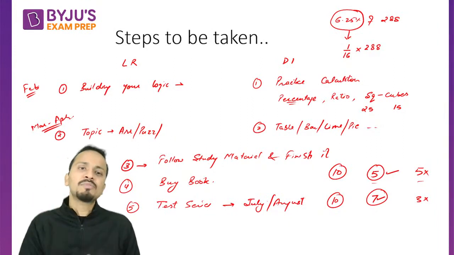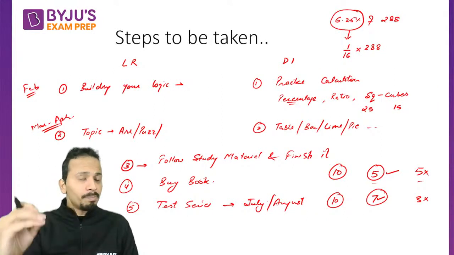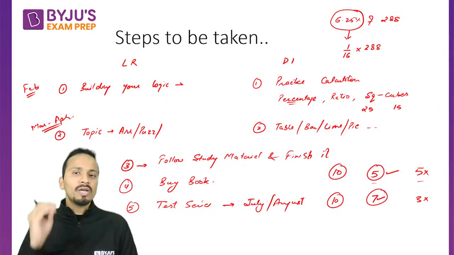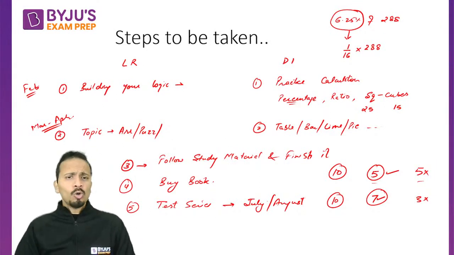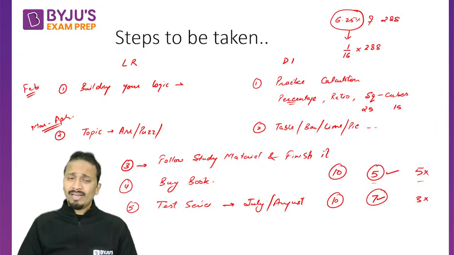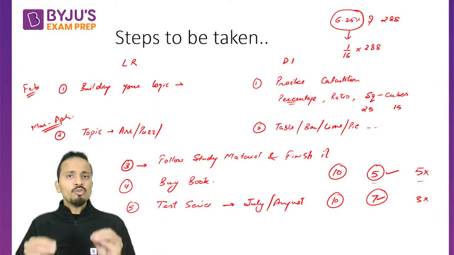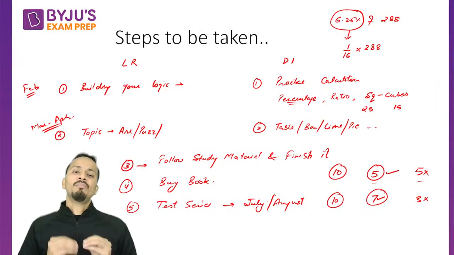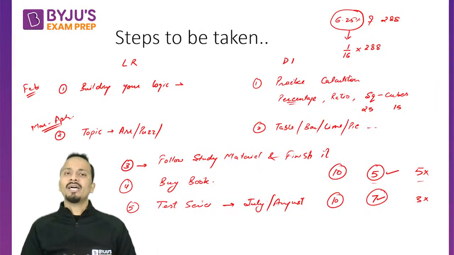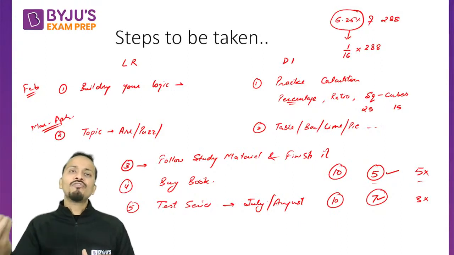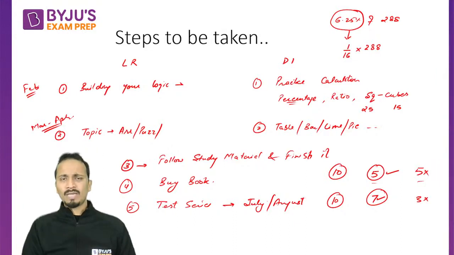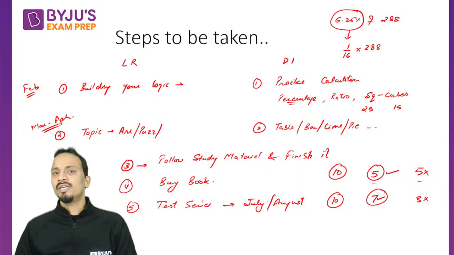So these are different steps I need to take properly, step by step, in order to get a good percentile. I advise all of you, don't start with any book right now. Like Arun Sharma, it's a wonderful book, but we need to first of all work on our basics before we take up any such book. So work on the basics like I have mentioned, then probably in the month of May or June, you can buy this book. I'm not stopping you from buying these books. These books are actually wonderful study material.